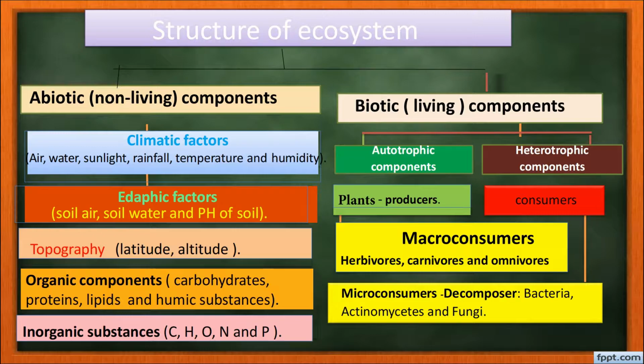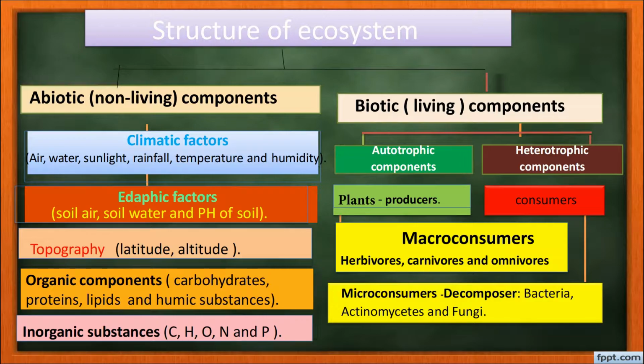Ecosystem consists of two components: abiotic components that are non-living and biotic components that are living. Abiotic components include all the climatic factors such as air, water, sunlight, rainfall, temperature, humidity of a particular place. It also includes the edaphic factors like soil, air, water and pH of soil.